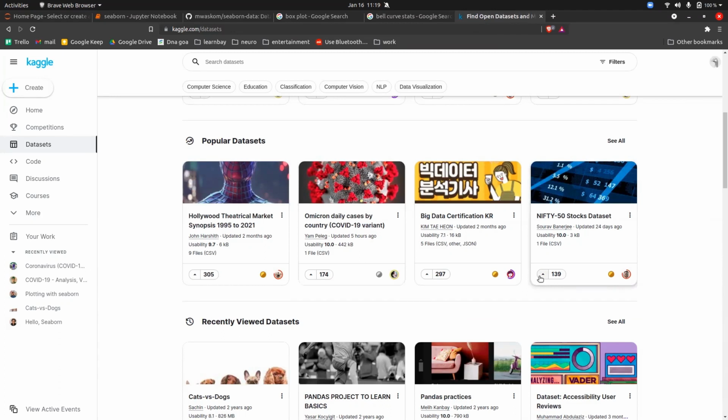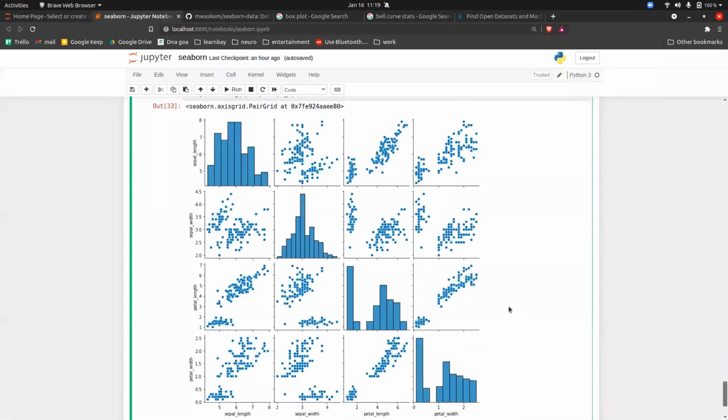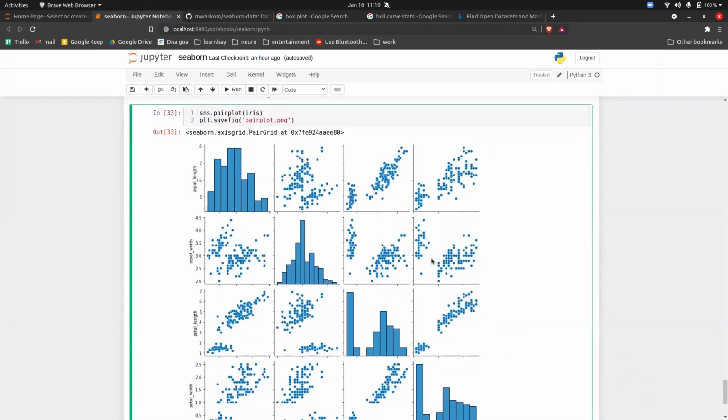Okay, so yes. Yeah, Afsan, I had a question. Yes, Bhargav. Can you go to the Jupyter notebook, please? Yes, yes. So here, you are writing the same saving function, savefig, inside this one cell. So this pair plot which you have done in the same cell is getting saved. Correct. But let's say I'm executing using a Python file, and I'm doing multiple plots, but I want to save the last one only. So how will I say that a particular plot needs to be saved, not all the ones?